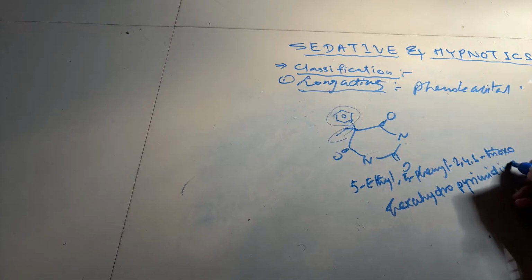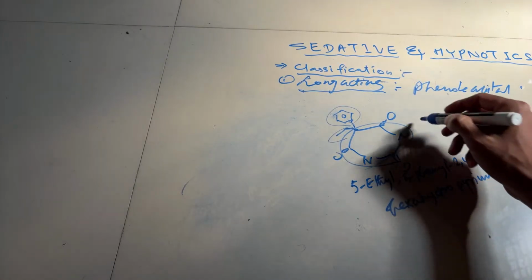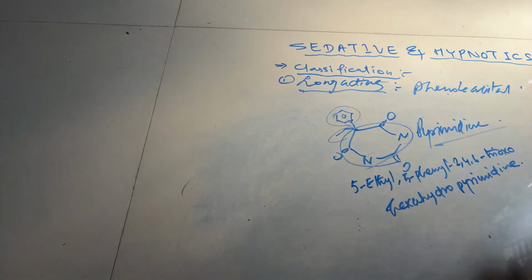You have to remember the structural scaffold. What is that structure? That is pyrimidine. That is very, very important.